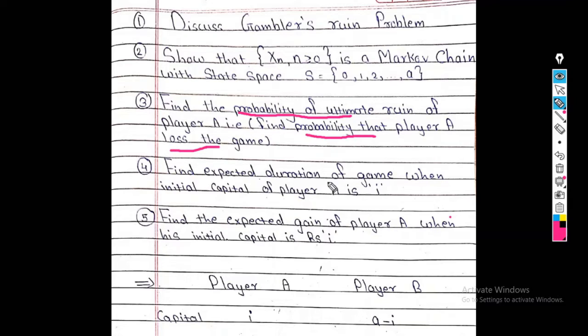game. Second, find the expected duration of the game when the initial capital of player A is I. And third, find the expected gain of player A when the initial capital is rupees I. Initial capital is rupees I means what? The player starts the game with rupees I. So we start with our solution.